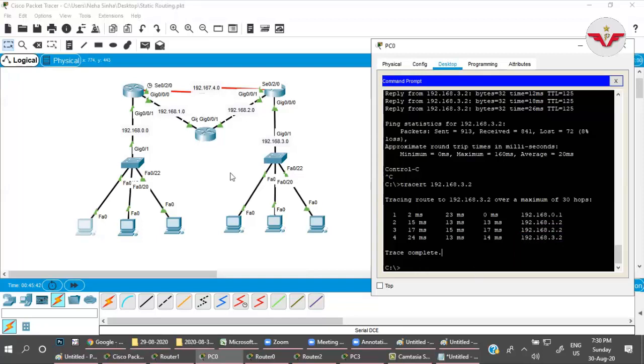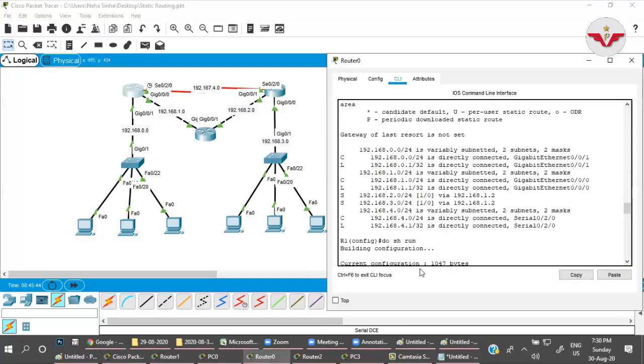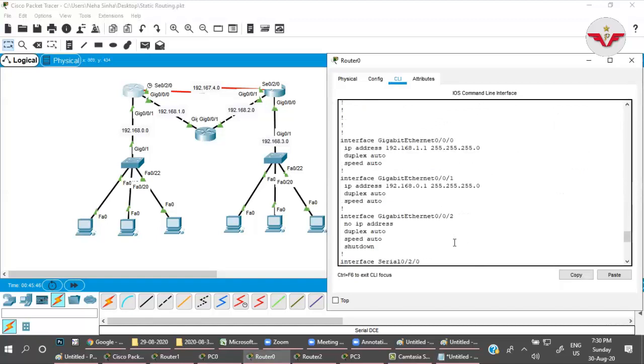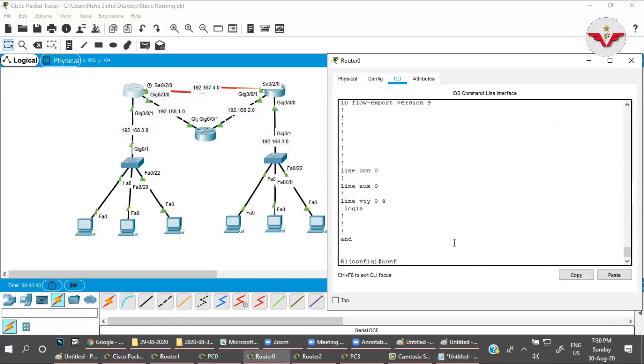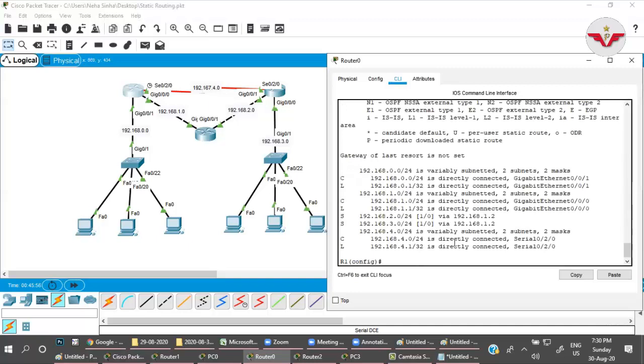Cool. Now, in case anything happens with this network configuration, before that, do show IP route. Right now for 3.0 network, where is 3.0? 00, 10, 20, 30. 3.0 network, it is selecting 1.2 network.